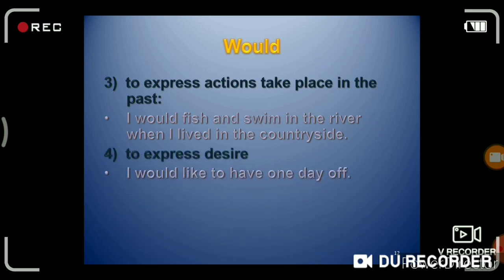In this way, would is used to express desire. I would like to have one day off. I would like to pay 10,000 rupees.